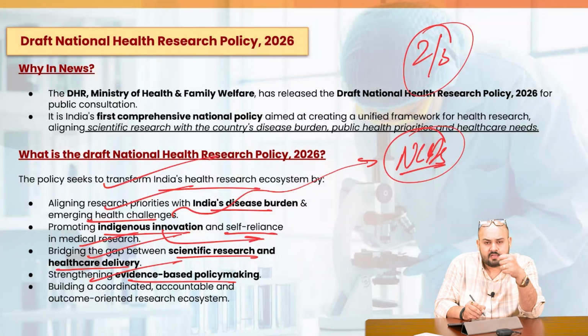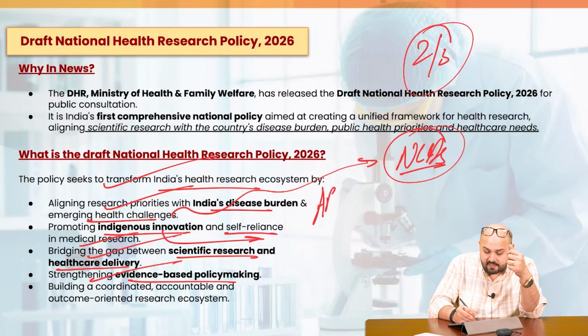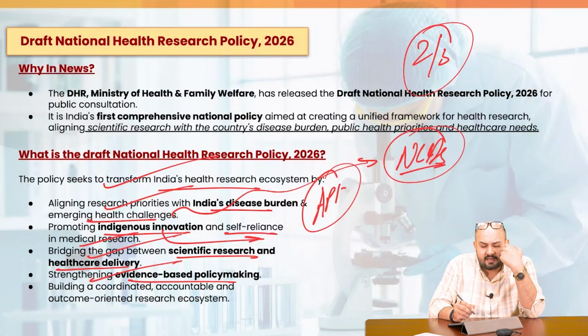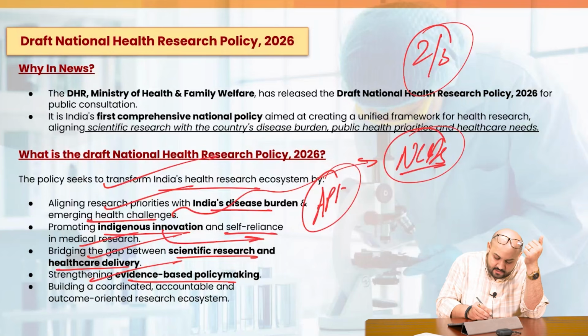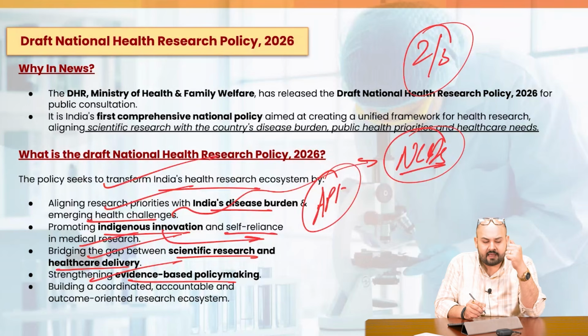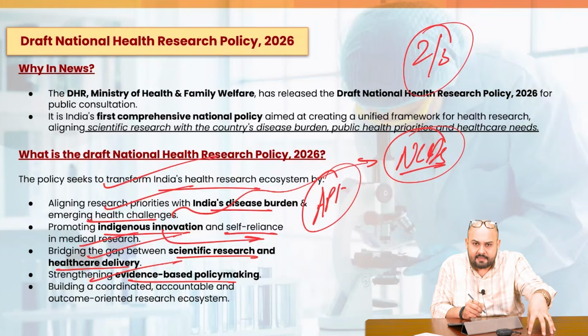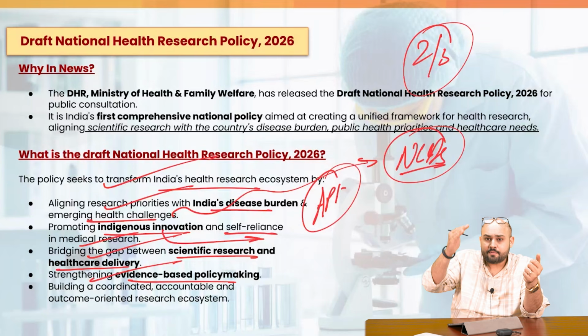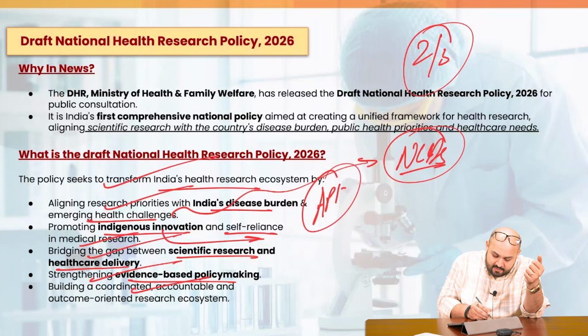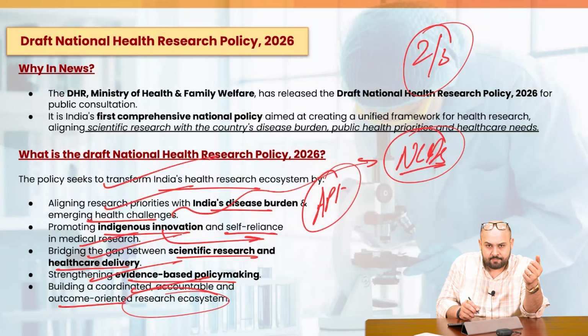Strengthening evidence-based policymaking. Over here, examples of indigenous innovation can be the vaccines, the medicines, the active pharmaceutical ingredients. As of now, we are hugely dependent on Chinese imports as far as APIs are concerned. Strengthen evidence-based policymaking, that is, on the basis of what the people need. Policymaking should be based on what the real circumstances are, what the real data says, right? It should not be a top-down approach. Building a coordinated, accountable and outcome-oriented research ecosystem, which is transparent, which is accountable, right?